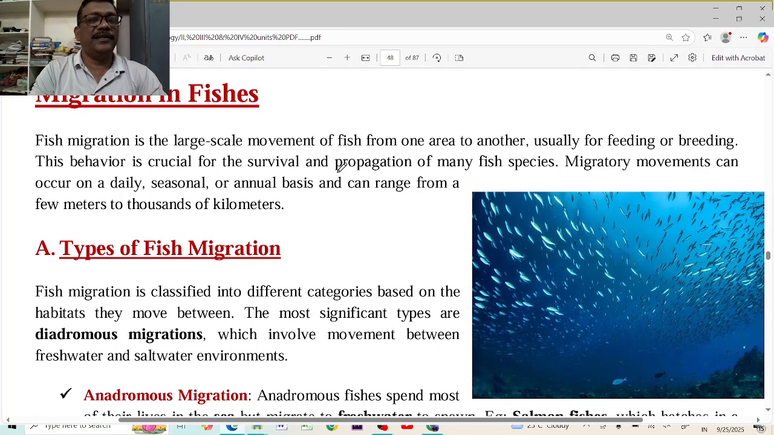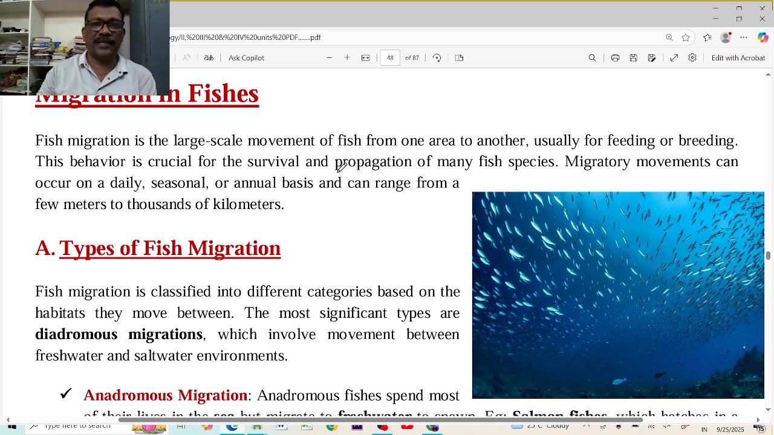The very fascinating thing in the fishes is the migration. The fishes can migrate from one place to another place. Sometimes they can migrate from brackish water, salt water to fresh water, to salt water, brackish water to normal water. Like that, they can migrate from one place to another place. Sometimes they can migrate hundreds of kilometers from the oceans to rivers or rivers to oceans.